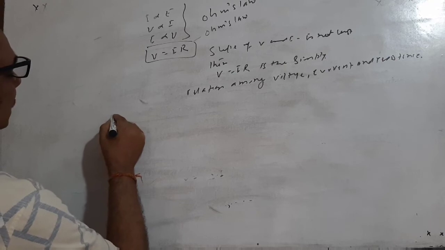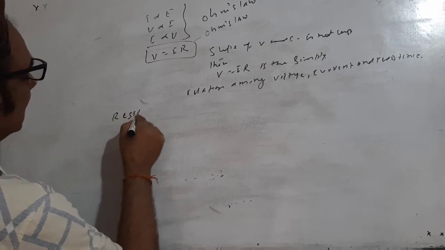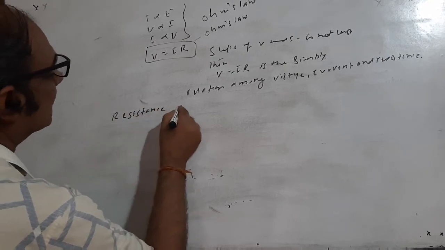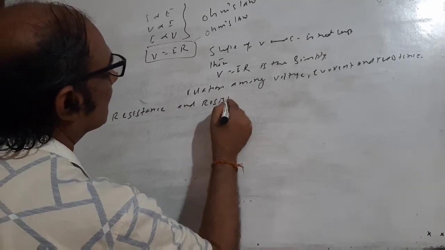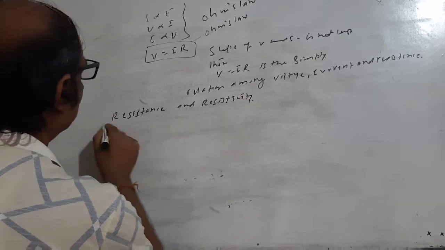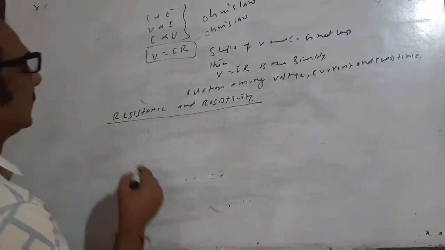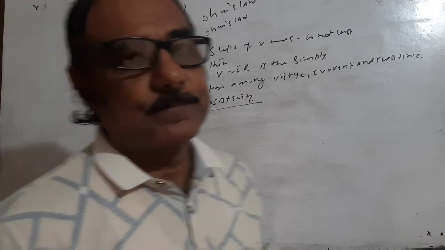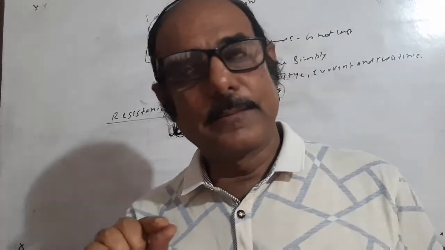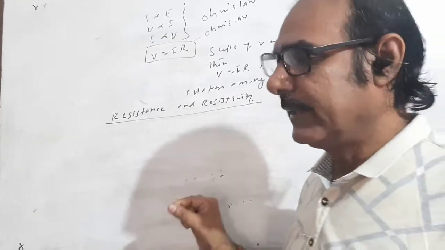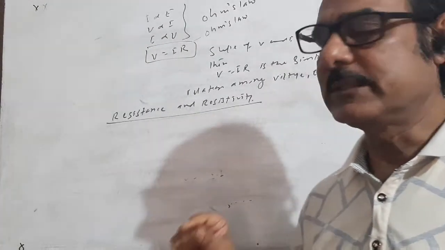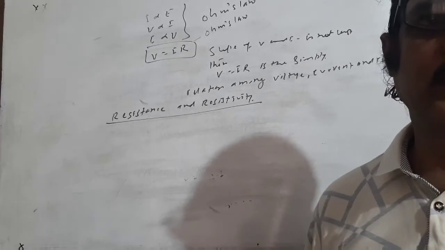Now come to the next point, resistance and resistivity. Mainly, resistance is the property of the substance, the property of the material or conductor which opposes the flow of current.